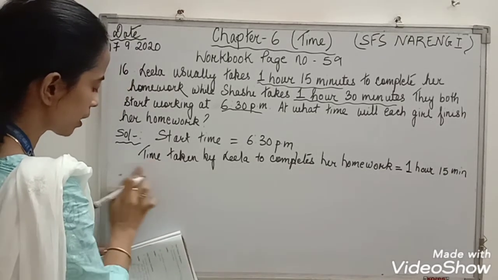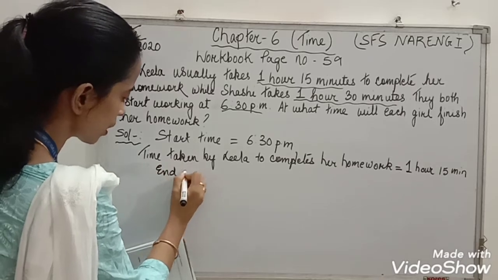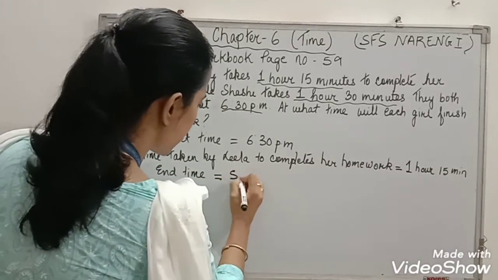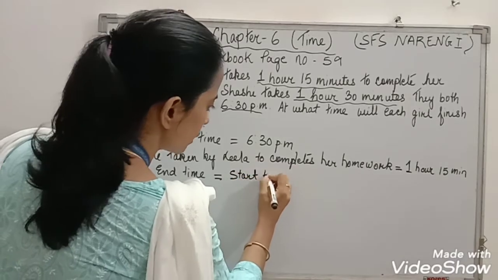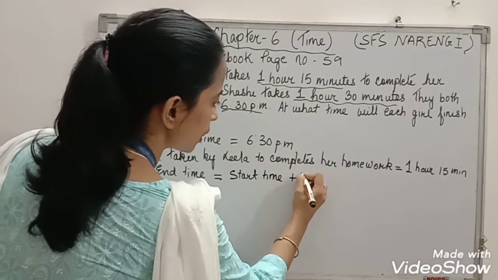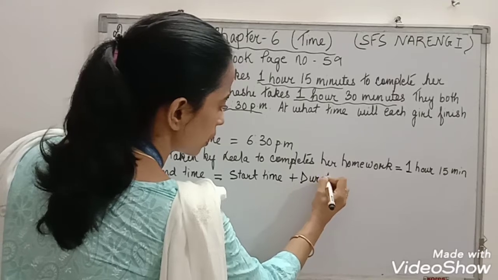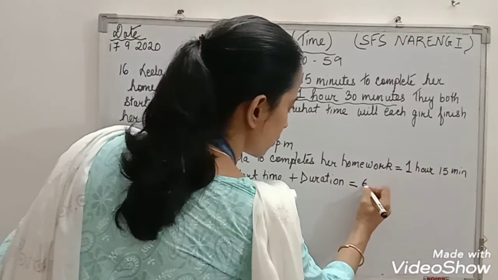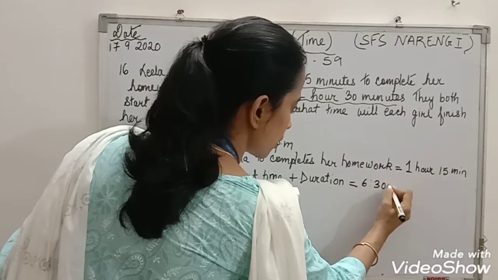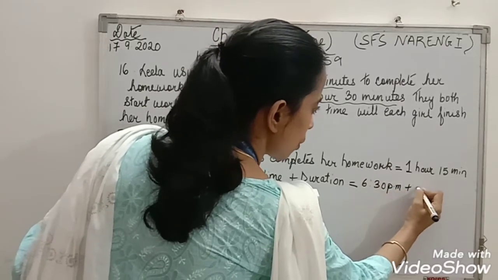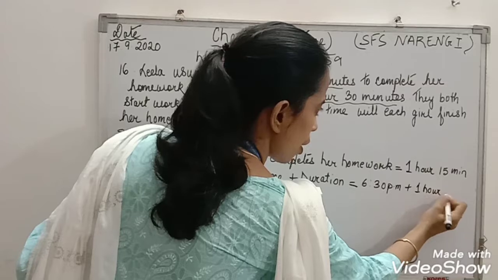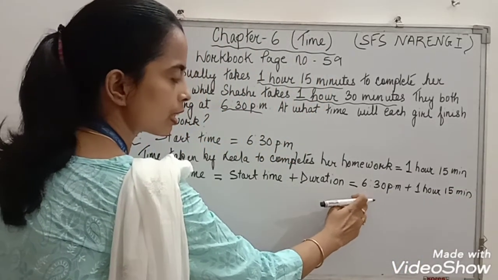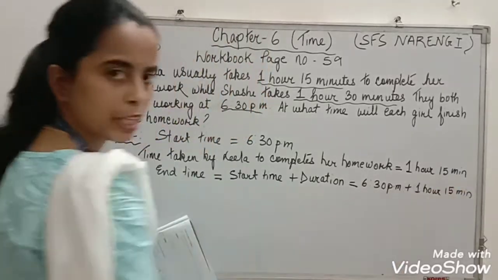You can write end time equal to start time plus duration. So what is the start time? 6:30 p.m. plus 1 hour 15 minutes. 6:30 means 6 hours 30 minutes plus 1 hour 15 minutes.